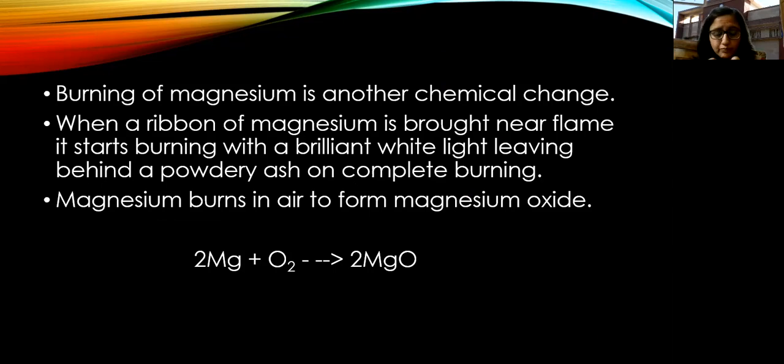When magnesium is burned, again a chemical reaction takes place, and that again is a chemical change. So what happens when a ribbon of magnesium is brought near a flame? It starts burning with a brilliant white light, leaving behind a powdery ash on complete burning. A thin ribbon of magnesium is brought near the flame, and it burns with a brilliant white light.